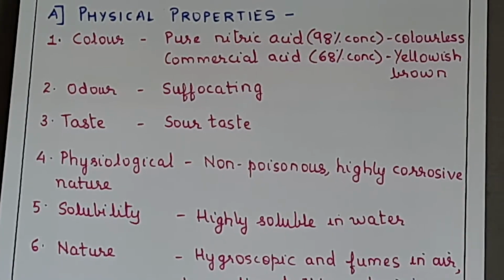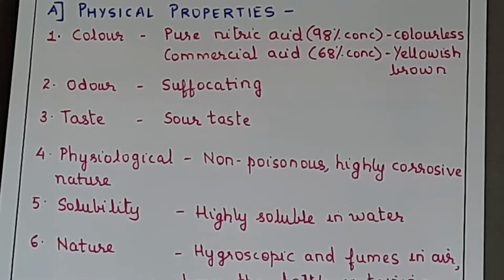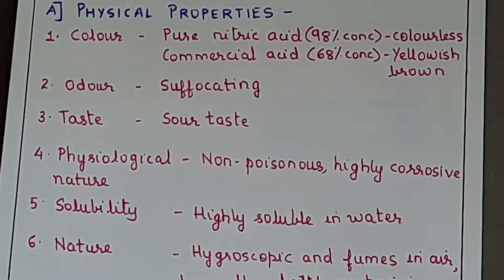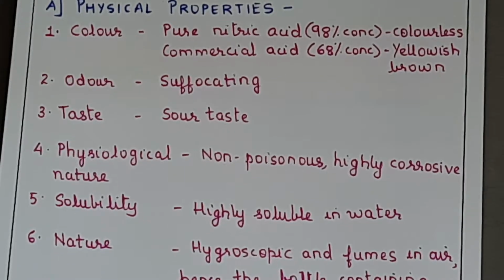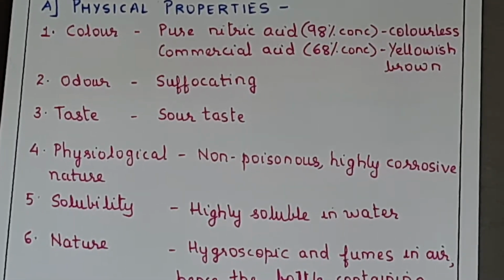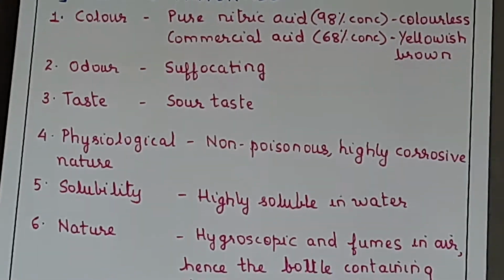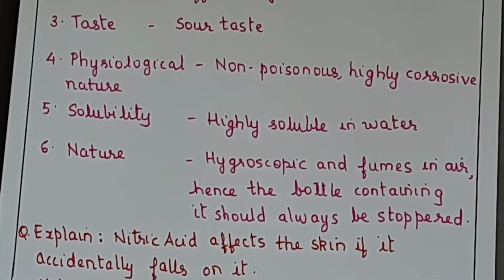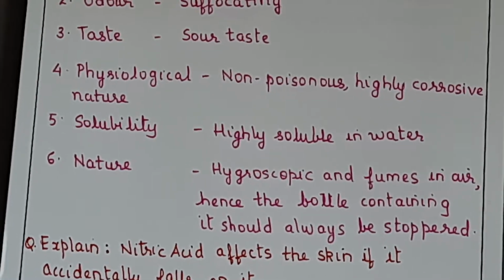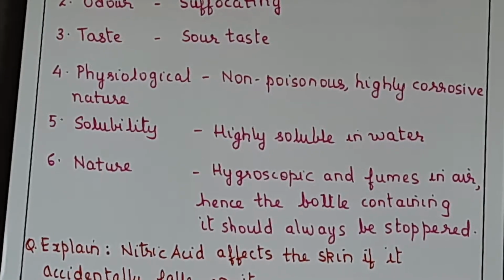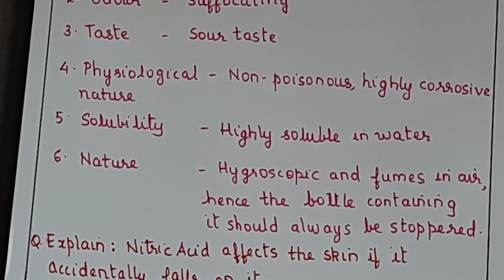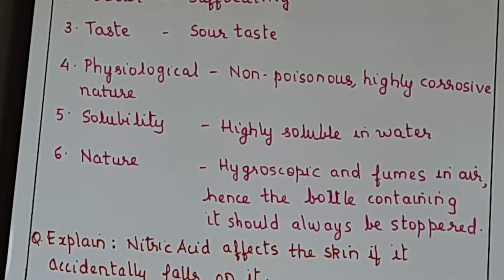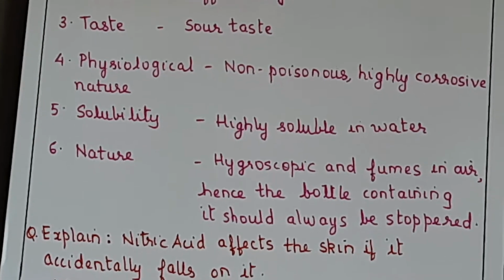If it falls on the skin, it will give painful blisters, and also it will react with the protein of the skin. Yes, it reacts with the protein present in the skin to form a yellow colored compound called xanthoproteic acid, which stains the skin yellow. That's why you have to be very careful when you are handling nitric acid. Okay, concentrated nitric acid, you have to be very careful. Especially in higher classes, if you take science and when you carry out experiments, you will be required to pipette out these highly concentrated acids. So always use a bulb pipette to pipette out the acid.